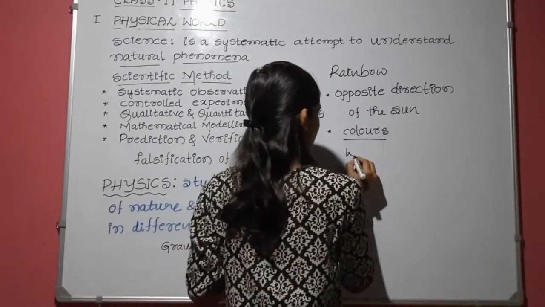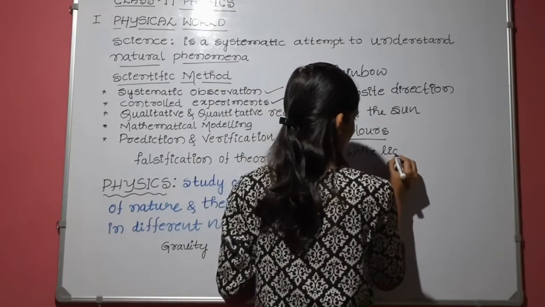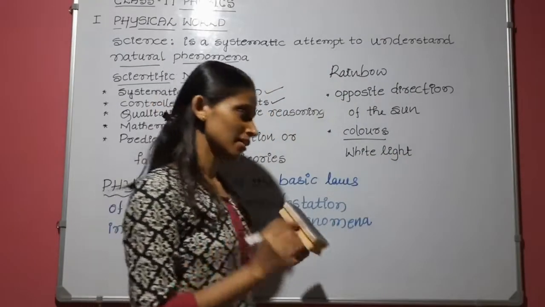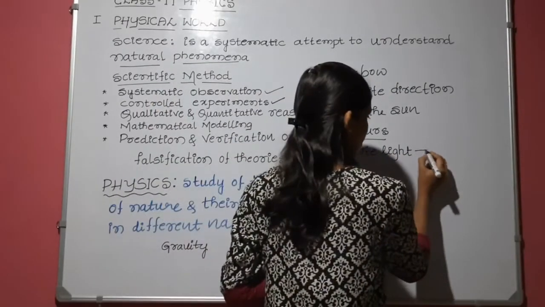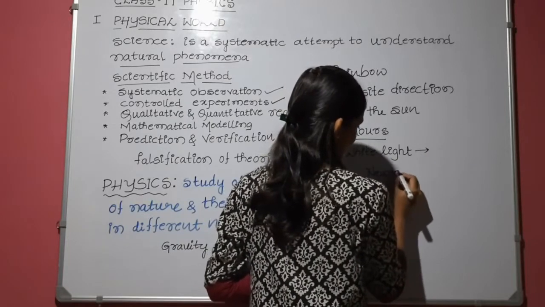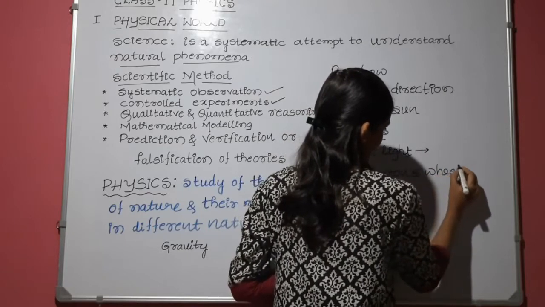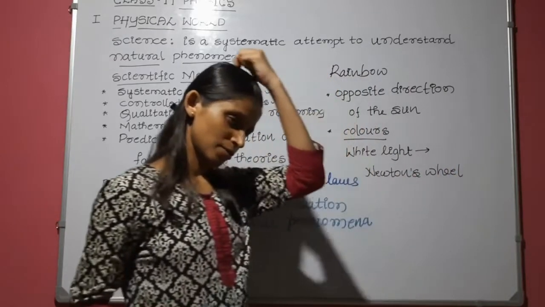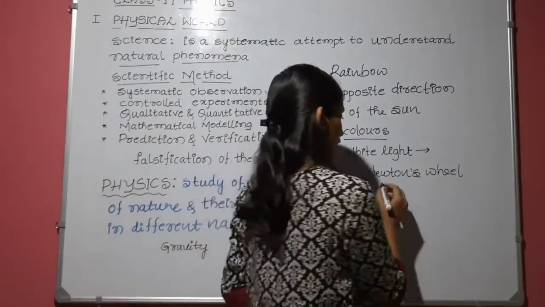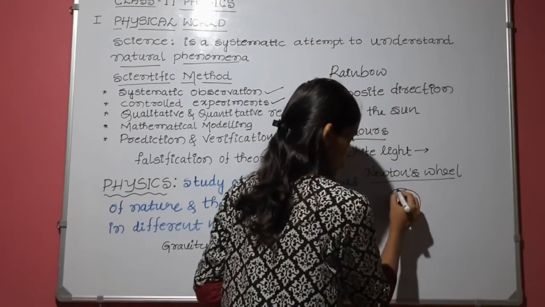In the white light there are 7 colors. I think you have done Newton's wheel. I think you have come across Newton's wheel at the high school level. There we prepared the Newton wheel with 7 colors.